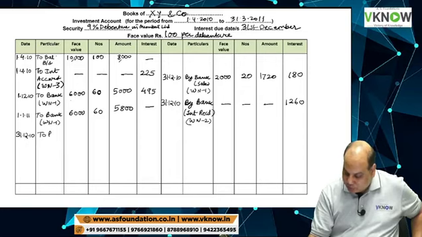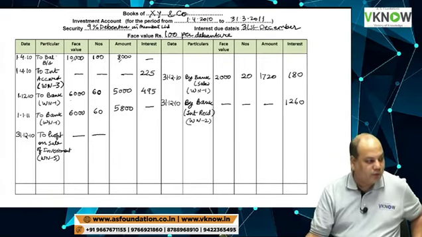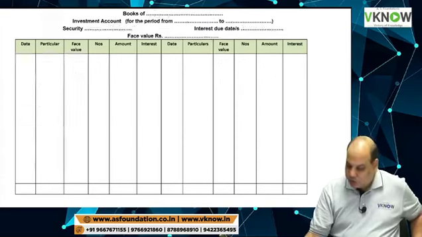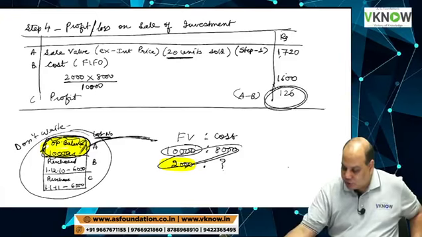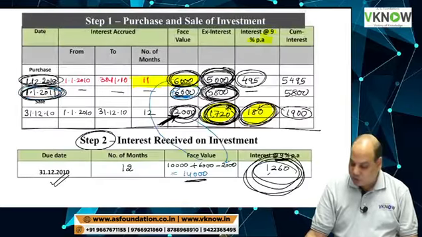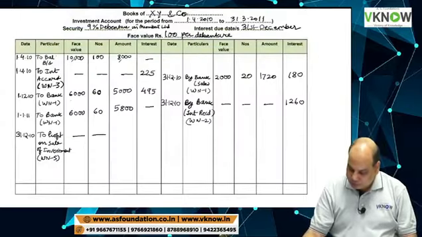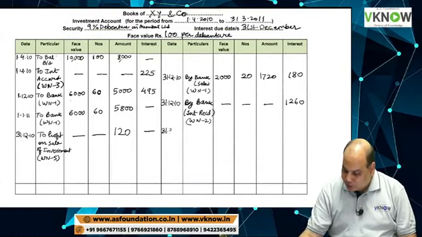When you sold the investment, there was a profit also which you have to record. 31/12/10 to profit on sale of investment. That was working note 5. So can somebody tell me how much is the profit on sale of investment? We'll go to working note 5 and check. On the screen at the top, the profit on sale of investment was 120. The profit on sale of investment we have seen, 120. So right, that is there.